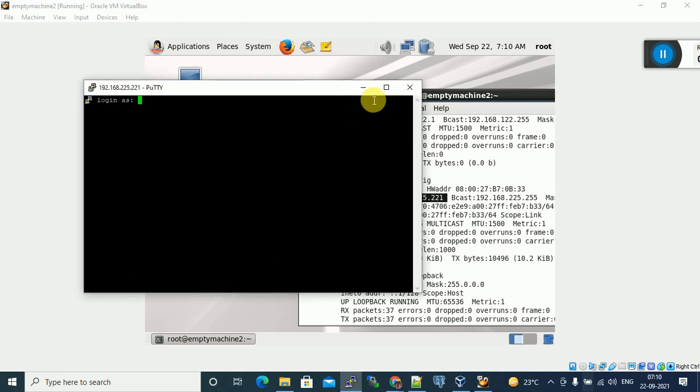You can see in the Putty white menu bar our IP is showing, 192.168.225.221, which means we are trying to connect to this IP address, this server. What is the server IP? 192.168.225.221. What is the username? Root.